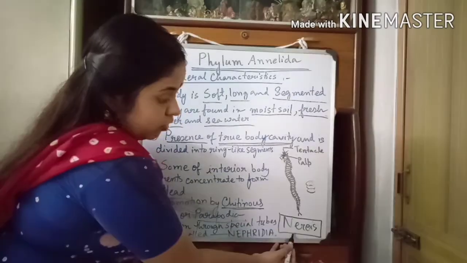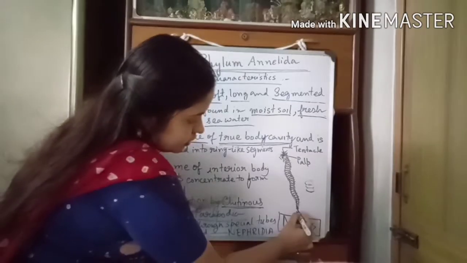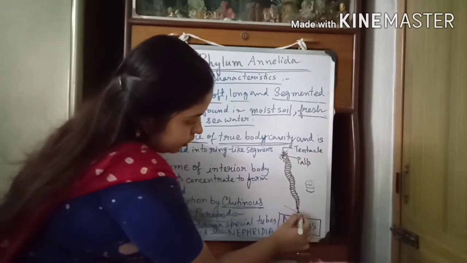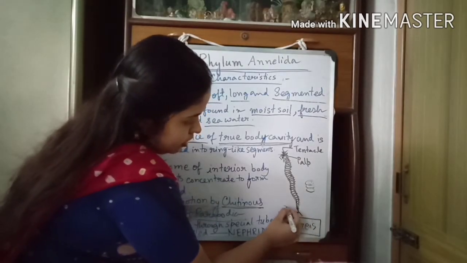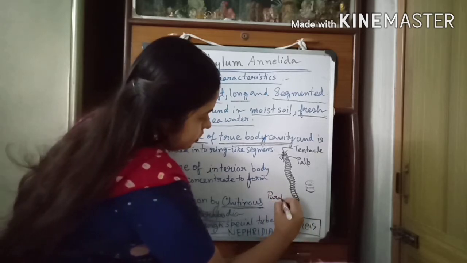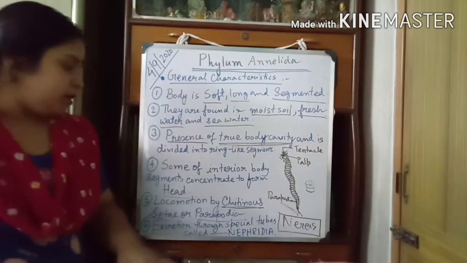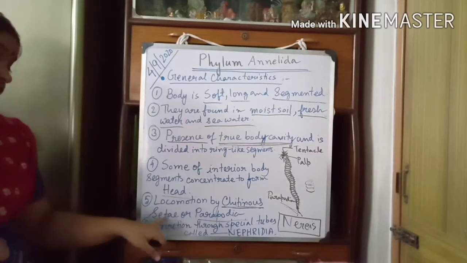Here is the picture of an annelid, that is Nereis, and this is the locomotory organ. It is the parapodia, or you can say seta. Spelling is SETAE.